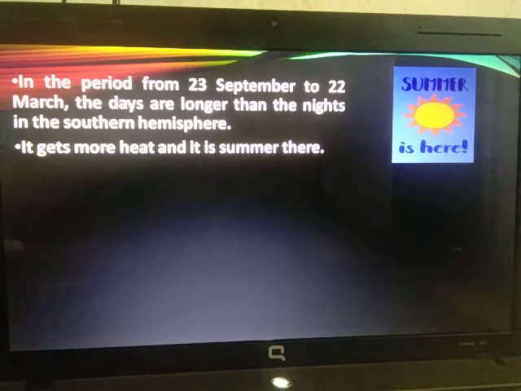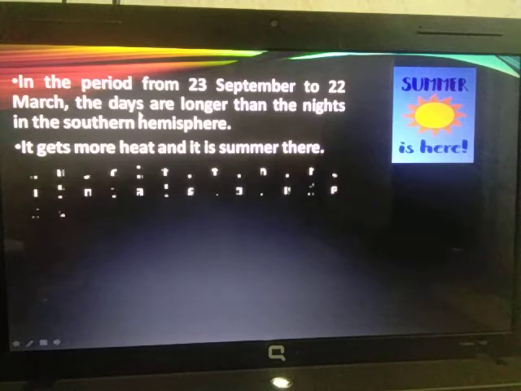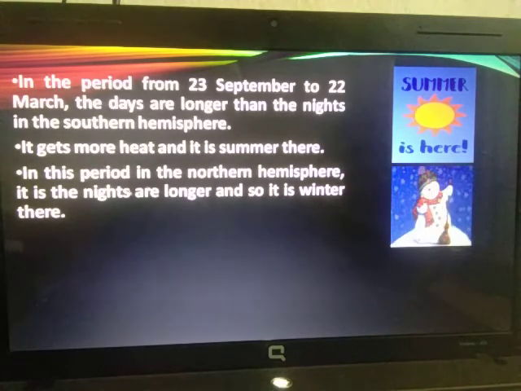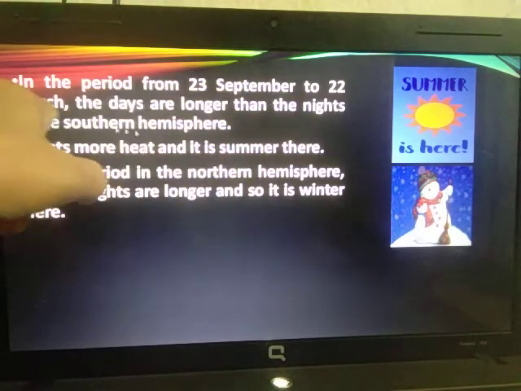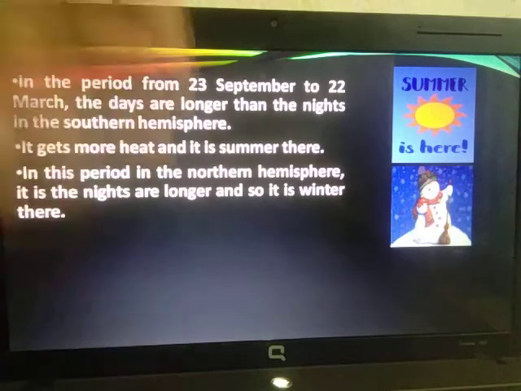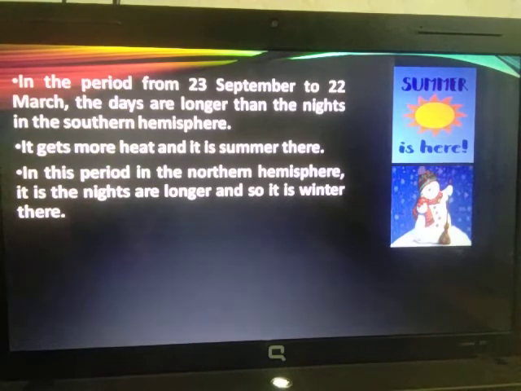Whereas the southern hemisphere is experiencing winter now, from 23rd September to 22nd March they will be experiencing warmer weather. In this period in the northern hemisphere, the nights are longer. So when 23rd September to 22nd March comes, we will be experiencing winter here in the northern hemisphere, whereas in the southern hemisphere it is summer season.